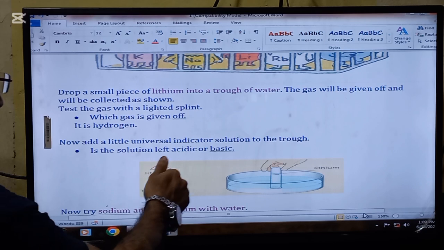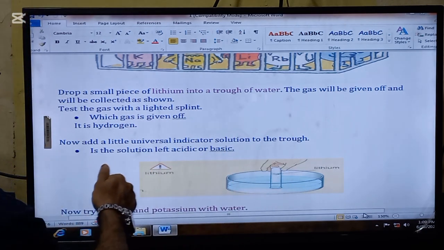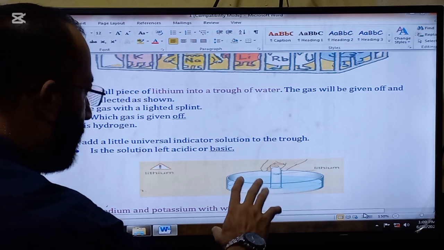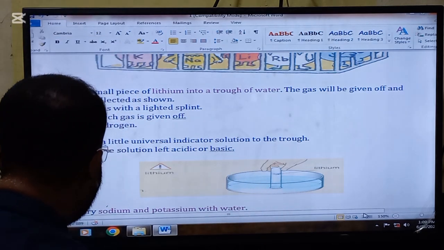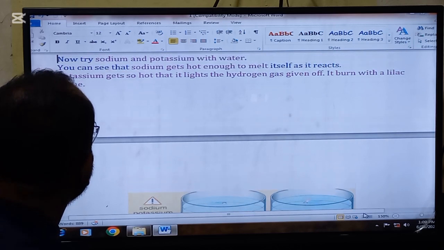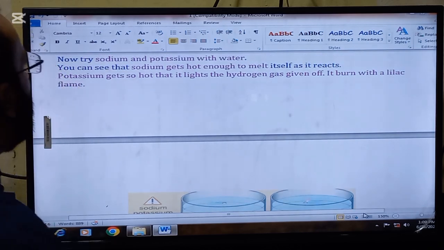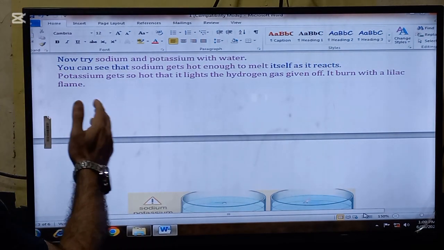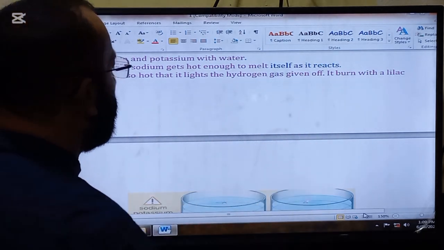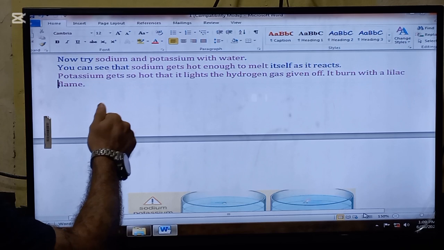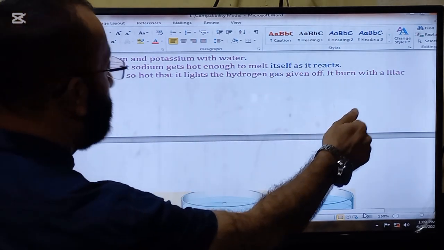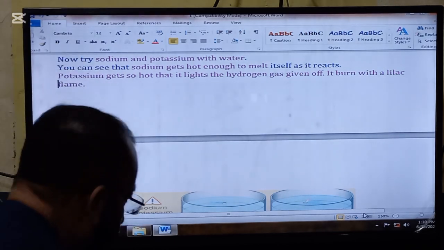Now add a little universal indicator solution to the trough. Is the solution left acidic or basic? So the solution will become basic. Okay. Now try sodium and potassium with water. You can see that sodium gets hot enough to melt itself as it reacts. Potassium gets so hot that it lights the hydrogen gas given off. It burns with a lilac flame.